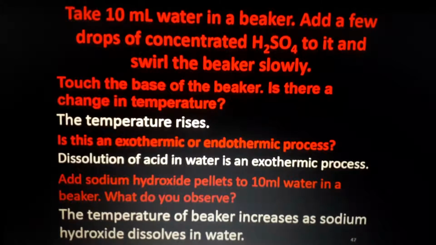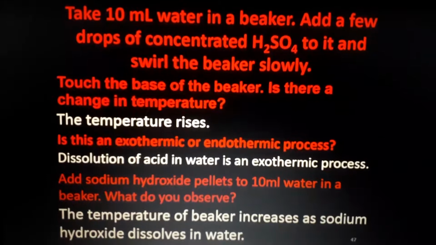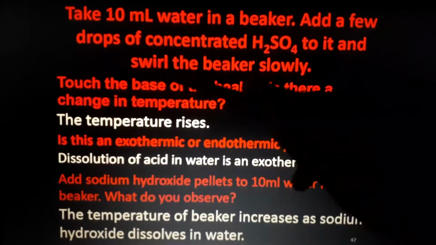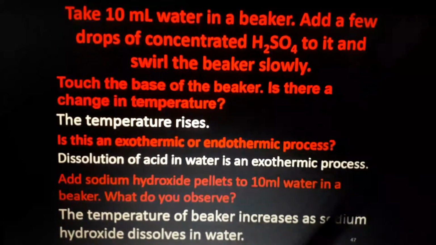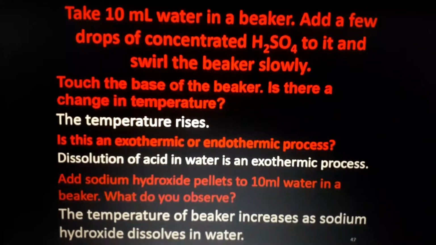How to do dilution? First, take the amount of water we want to add in a beaker, and slowly, drop by drop, add the acid or base and stir it well. Understand? See, take 10 ml of water in a beaker and add a few drops of concentrated H2SO4 to it. Swirl the beaker slowly. Swirl means to stir it with a spoon.